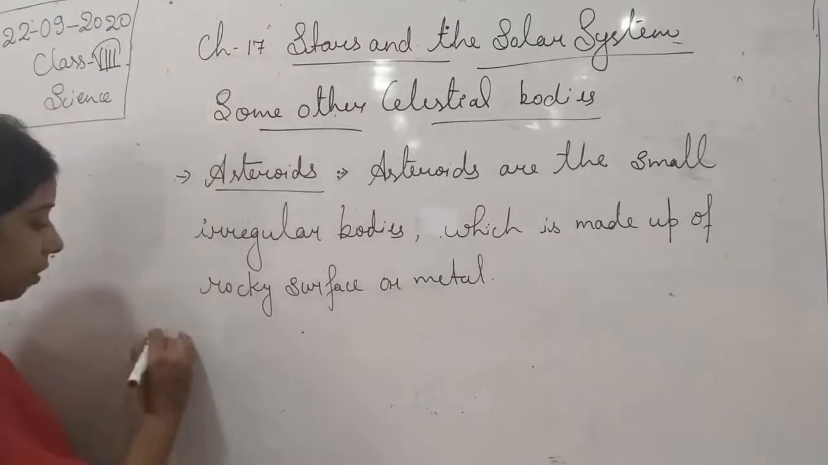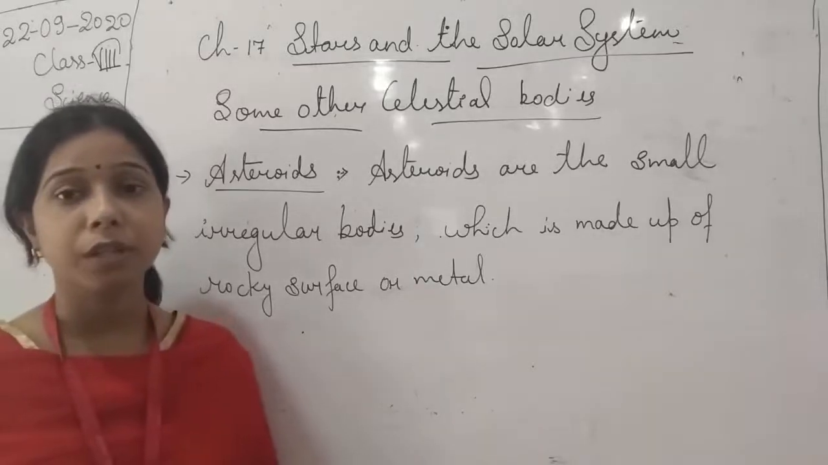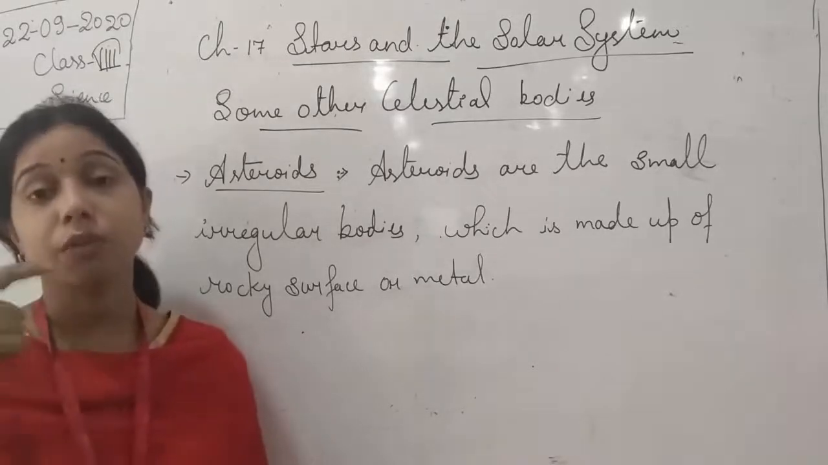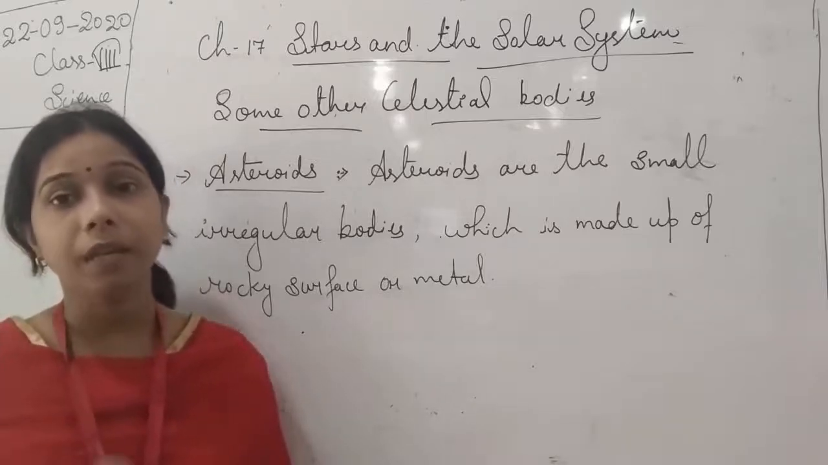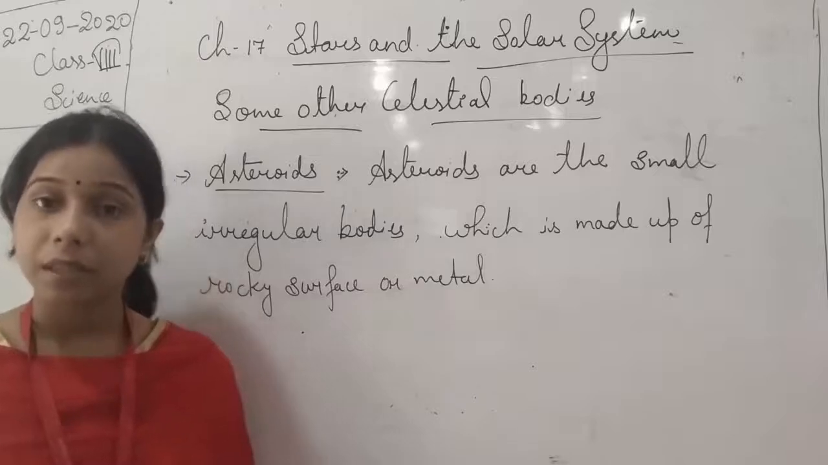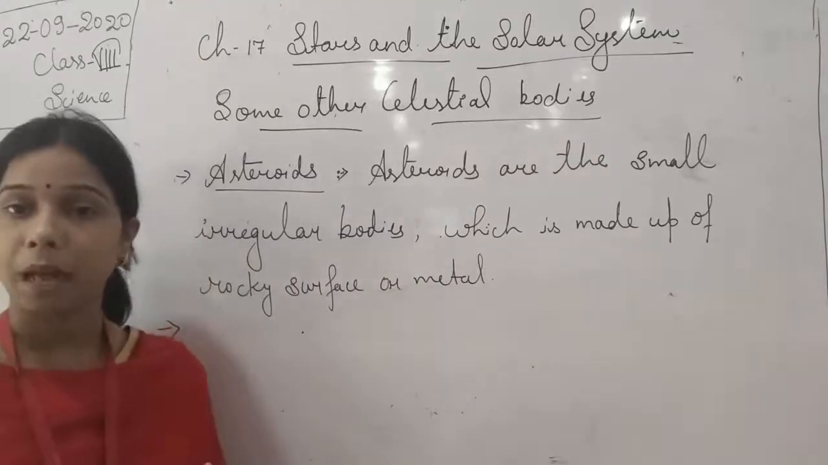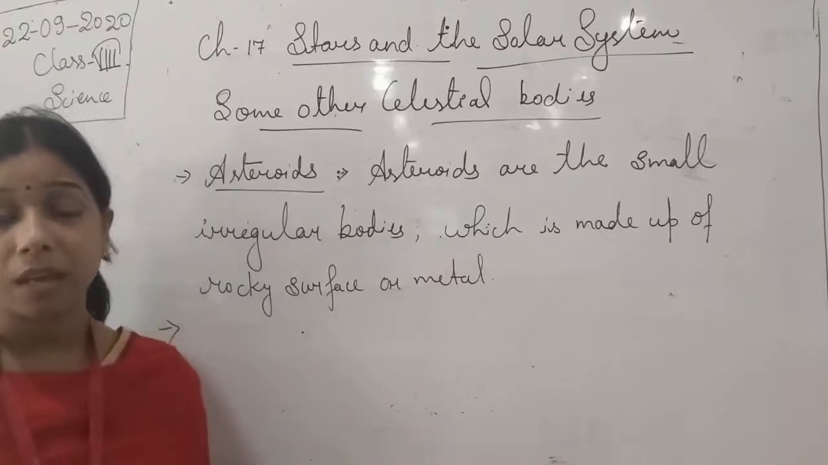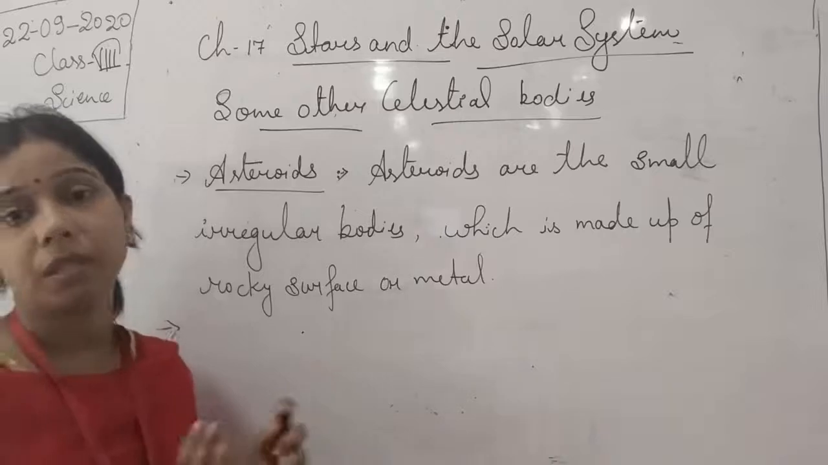Now if we talk about the asteroid in other things, students, I said that asteroids rotate, they revolve around the sun. So they have an orbit around the sun, and basically the orbit is present between the two planets, that is Jupiter and Mars. It does not mean that an asteroid is always present between Jupiter and Mars.